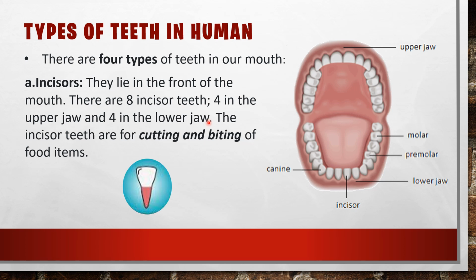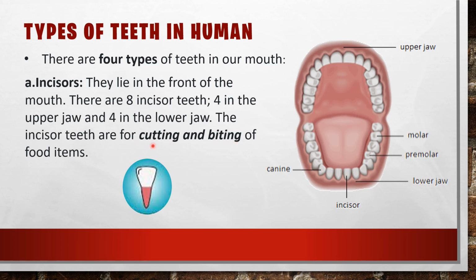So all of you just check in your mouth also. In front of a mirror, you just check your incisors. 4 are there in the upper jaw, and 4 in the lower jaw. So total 8 incisors. And what is the function? The incisor teeth are for cutting and biting.